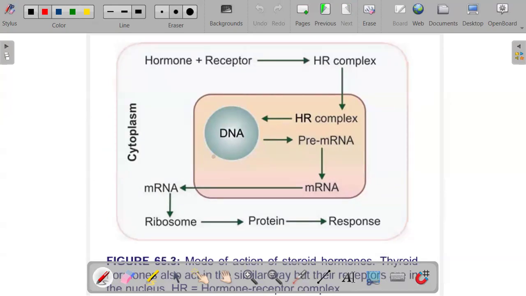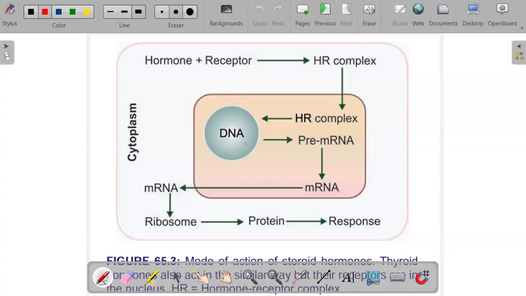So the sequence of events during activation of these genes: the hormone enters the interior of the cell and binds with receptors in the cytoplasm. After it binds with these receptors, it can also bind with receptors in the nucleus, like the thyroid hormone, and it forms the hormone receptor complex. Then this hormone receptor complex will move towards the DNA and bind with DNA.